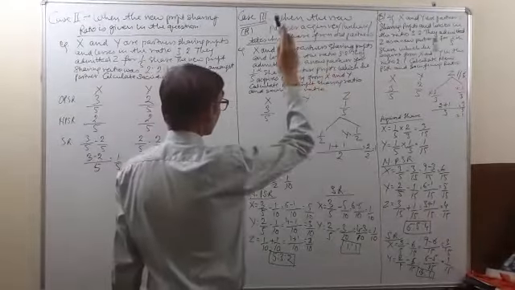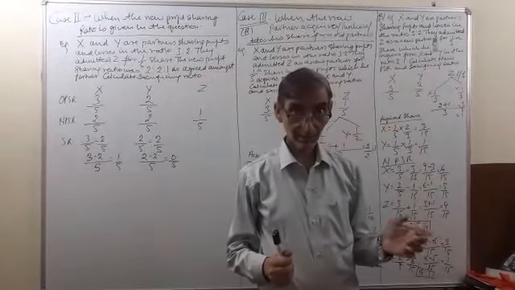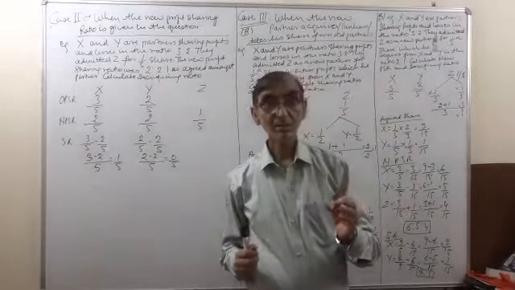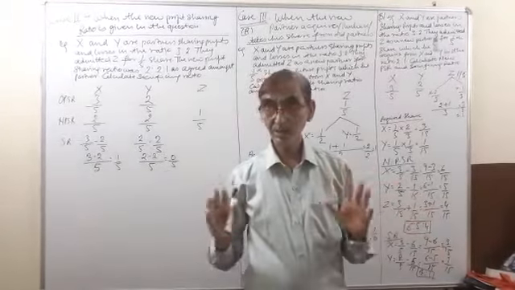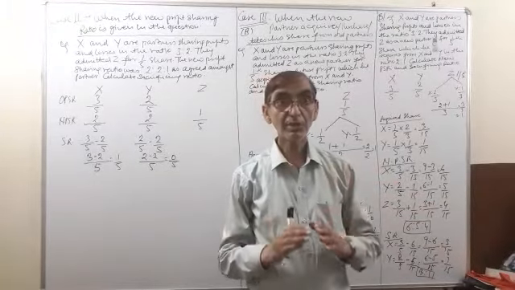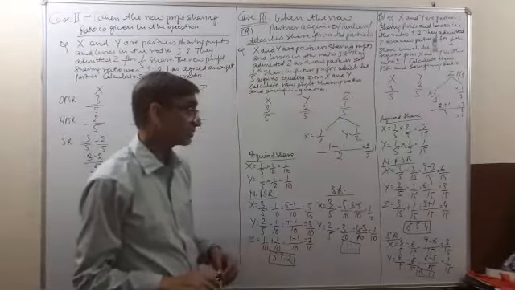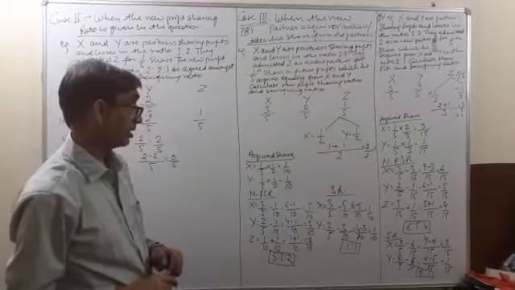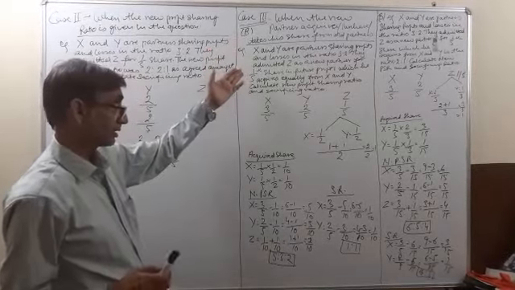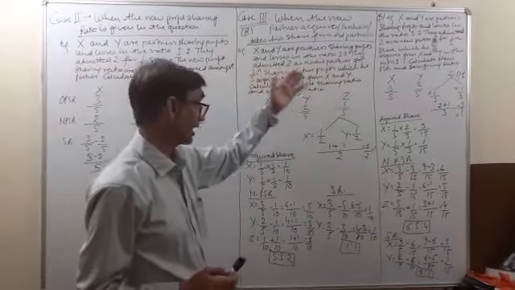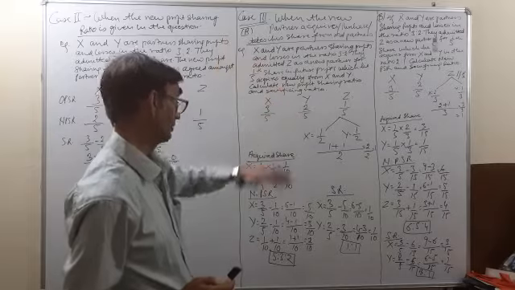Now in this acquired share case, either the acquired share is taken equally, or it will be in a particular ratio, or it will be given in a proportion. For example, a case where the new partner acquires his share from the old partners equally.